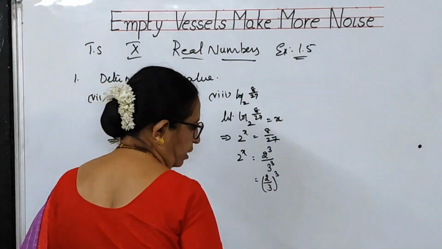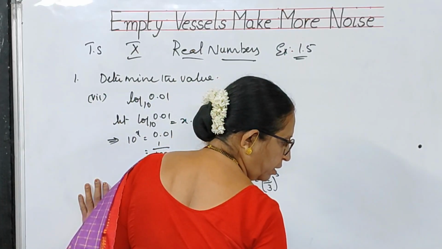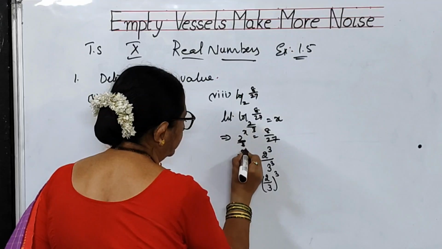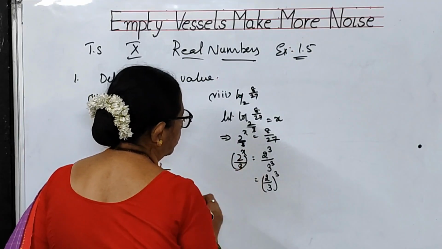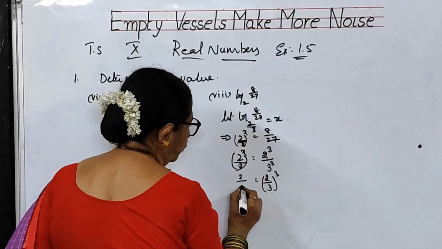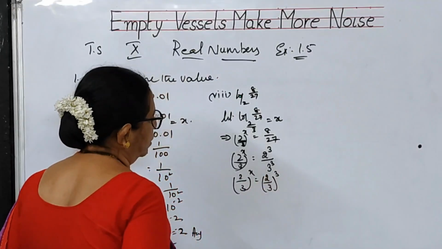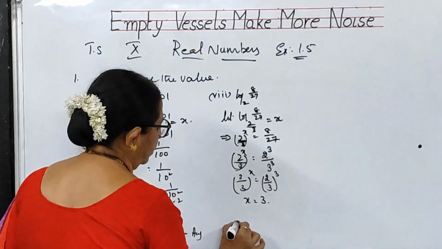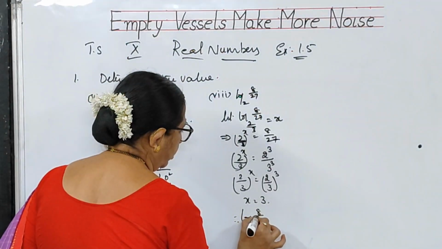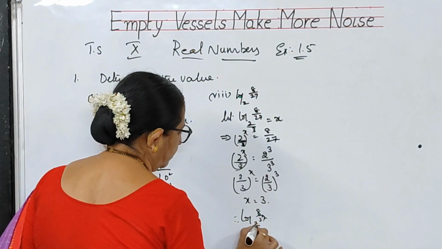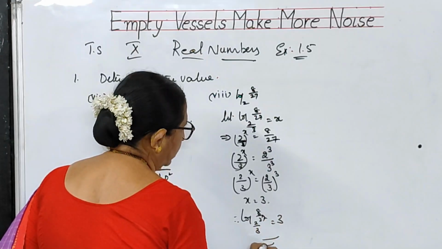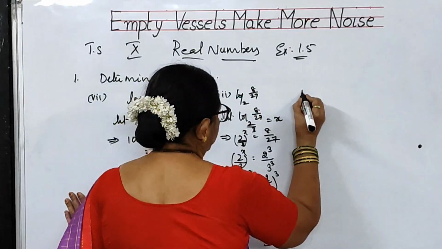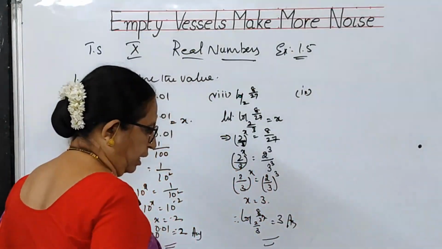Okay, children, you are getting here 2 by 3. This is also 2 by 3, children. 2 by 3 whole to the power of x you will be getting. So 2 by 3 whole to the power of x is equal to 2 by 3 whole cube. So x is equal to how much, children? 3. Therefore, log 8 by 27 to the base 2 by 3 is equal to 3. This is the answer. Now, let us go to the 9th problem.